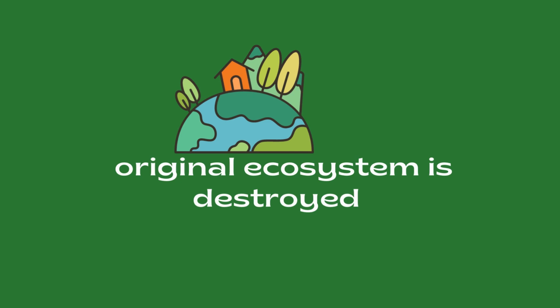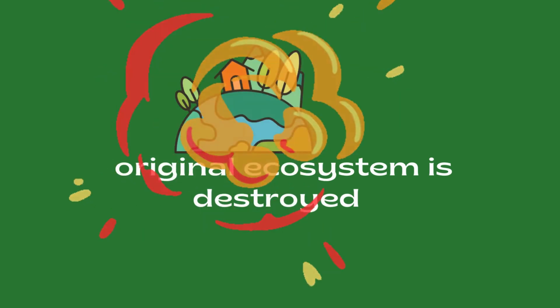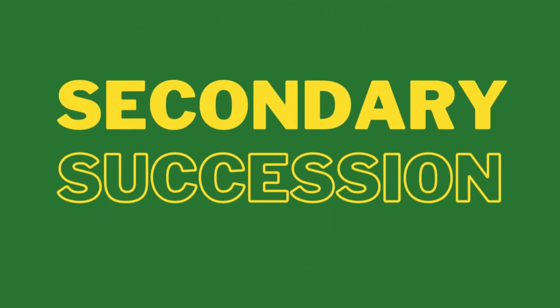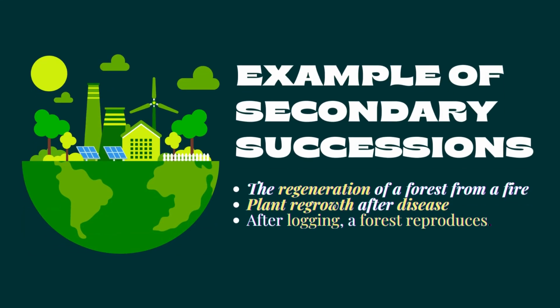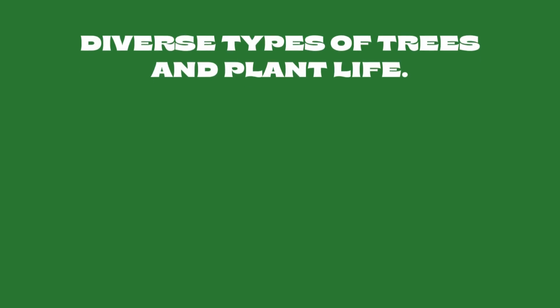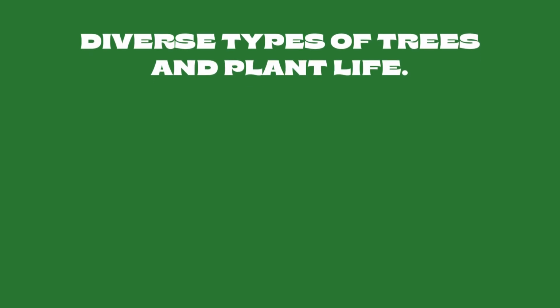In the event that the original ecosystem is destroyed, secondary succession takes place. The succession cycle is restarted, but not from blank since the soil and nutrients are still there. The first cause of secondary succession is fire, which destroys the majority of diverse types of trees and plants' life. The forest eventually returns to its previous ecological state.